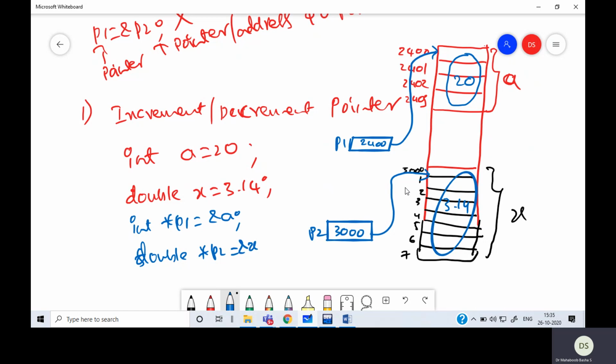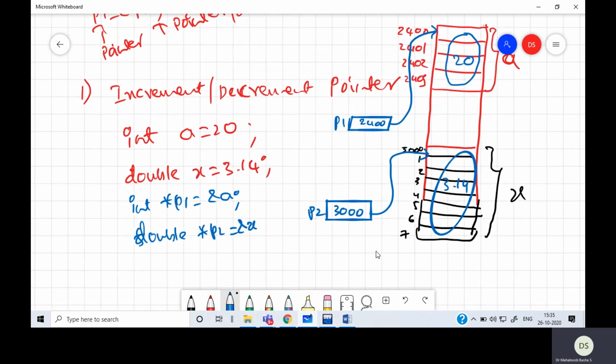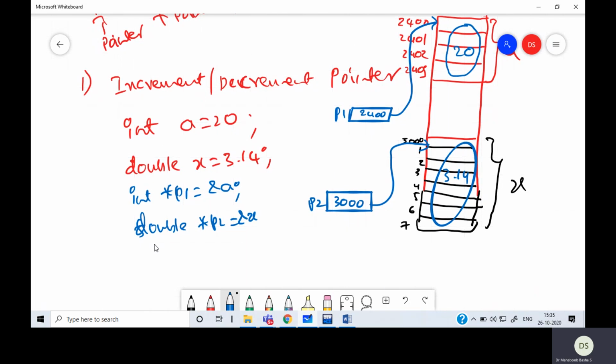So this is one thing we should know. Now, when this is the situation and how the memory is given to the variables, when I increment a pointer, suppose I say P1 plus plus, or P2 plus plus. Normally, when I say A plus plus, the value is incremented by 1, so now this becomes 21. But when I say P1 plus plus, it should, in fact, be incremented by 1.